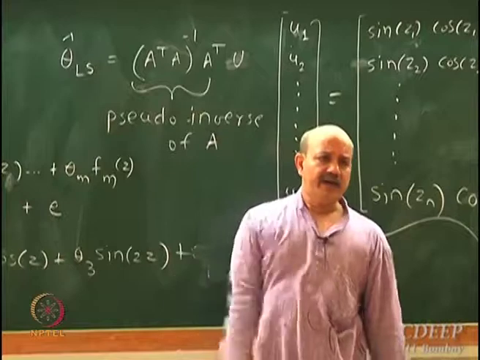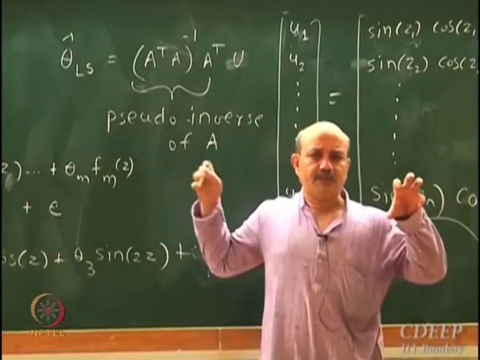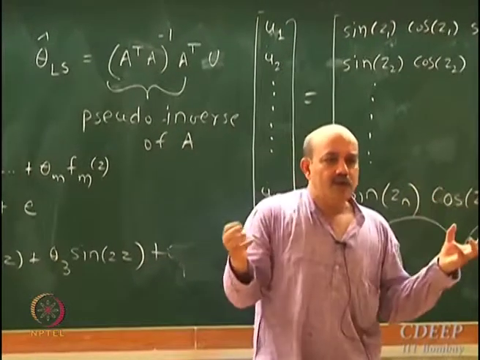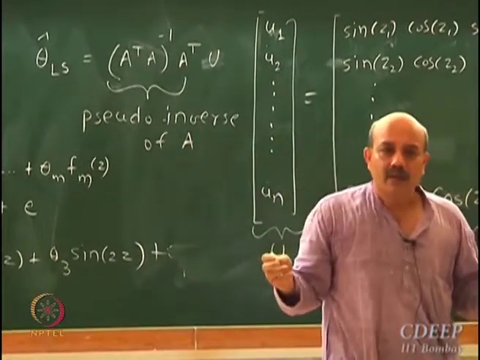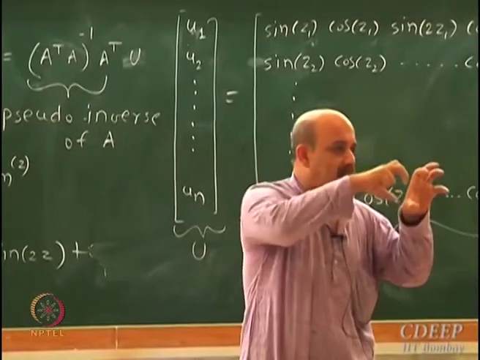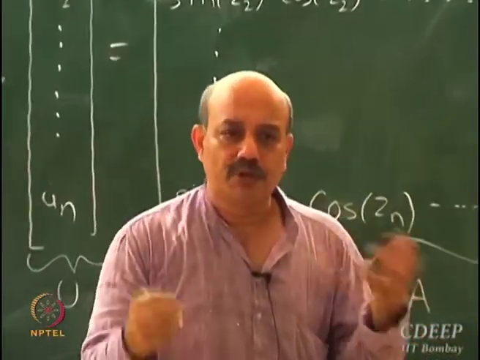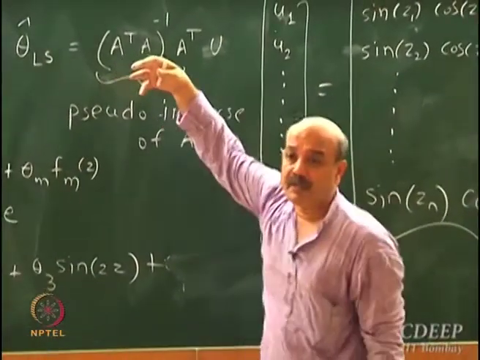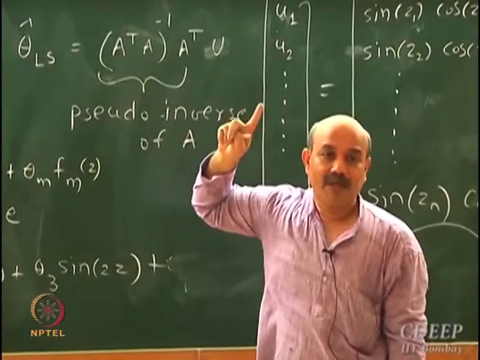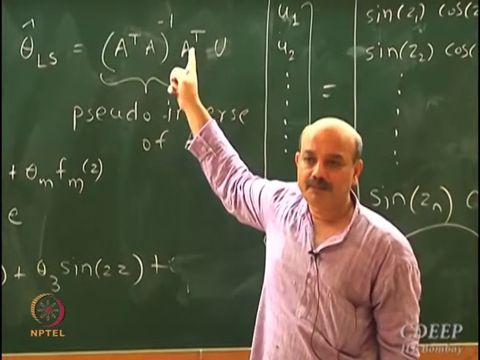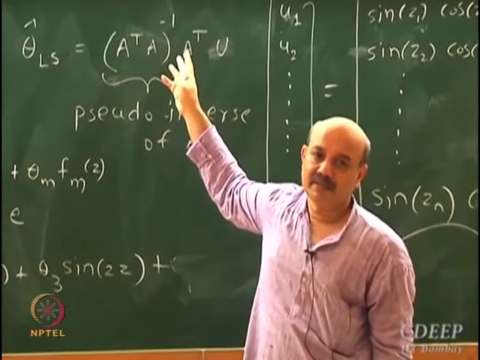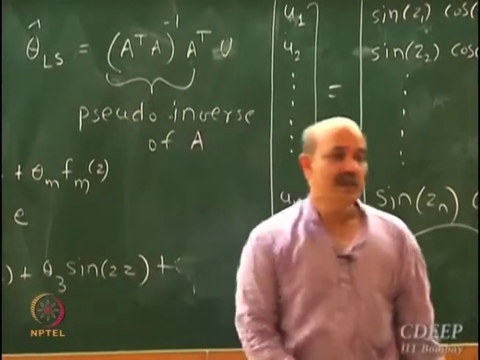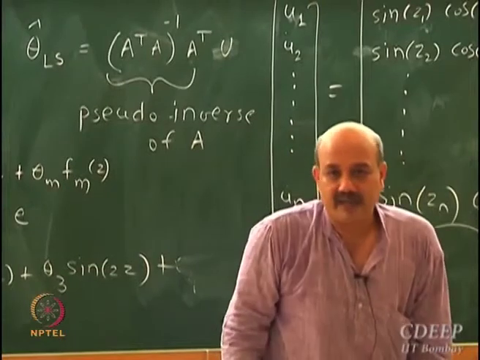Why is this matrix called a pseudo inverse? What happens if you post multiply it by A? When you call something an inverse, you multiply the matrix and the matrix inverse, and you should get the identity matrix. Take this matrix and post multiply it, not pre multiply, post multiply it by A. What will happen? Identity matrix. So that's why A transpose A inverse A transpose is called the pseudo inverse of the A matrix.